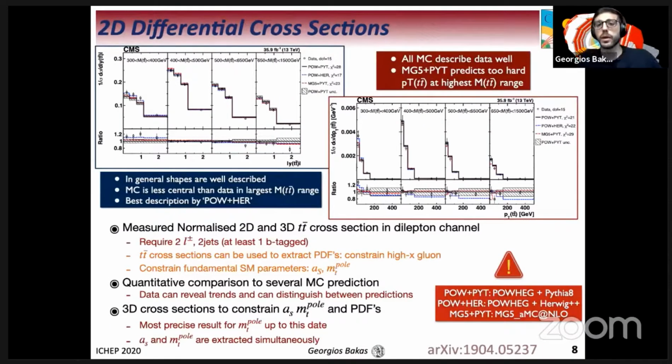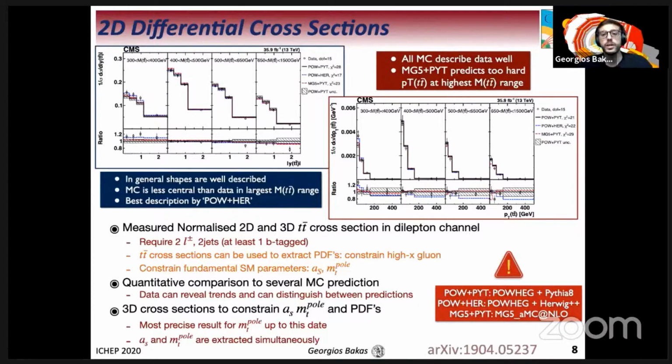Let's move on to the top pair multi-differential cross-sections. In this analysis, both the double and triple normalized differential tt-bar cross-sections are measured in the dilepton channel using 2016 CMS data. The selection in this analysis requires two oppositely charged leptons and two jets, of which at least one must be b-tagged. The motivation is that we can use the tt-bar cross-sections, especially the 3D tt-bar cross-sections, to extract the PDFs and constrain high-x gluons, whereas we can also constrain fundamental standard model parameters such as the signal strength, the strong coupling strength, and the top quark pole mass.